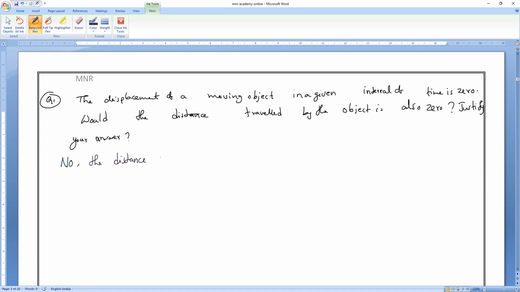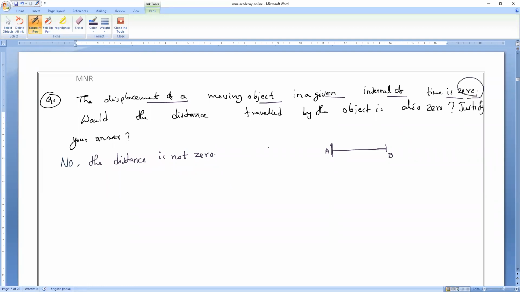As we know, is distance a vector quantity or a scalar quantity? Distance is scalar. Let me take this point A. Now the object is moved from point A to point B. According to the question, the displacement of a moving object in a given interval of time is 0.